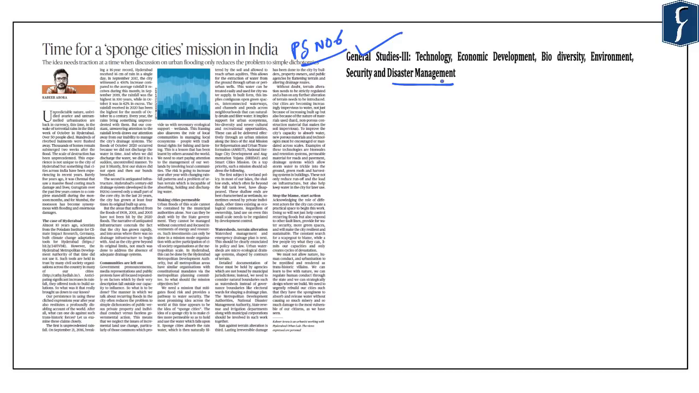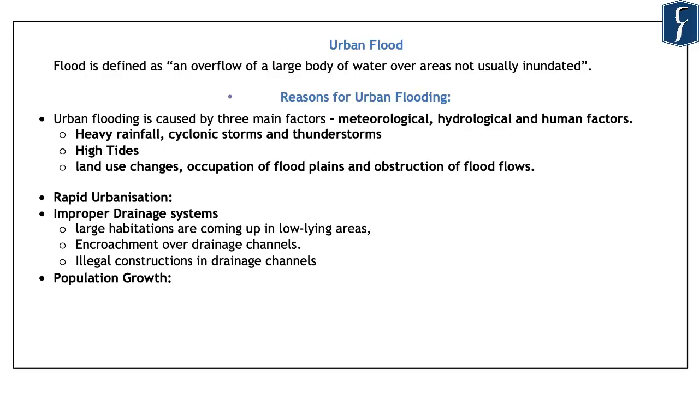So here we will not be looking at the larger phenomena of floods, however, we will be focused on the issue related to urban floods. So first, let us understand what these urban floods are and what the reasons are for the happening of urban floods. Now, a flood is defined as an overflow of a large body of water over areas that are not usually inundated. Usually inundated areas are the rivers and the adjoining areas. However, if a large overflow of water occurs in areas which are not usually inundated, it is referred to as an instance of flood.